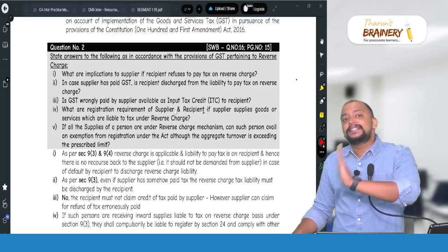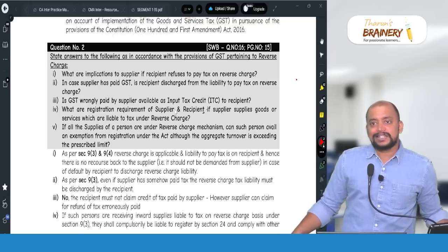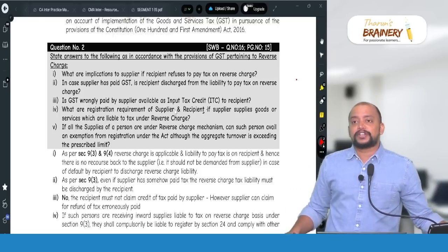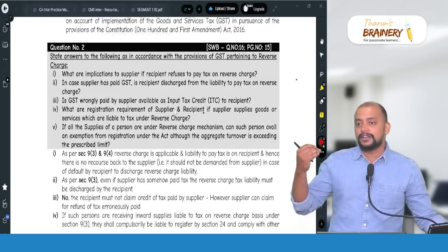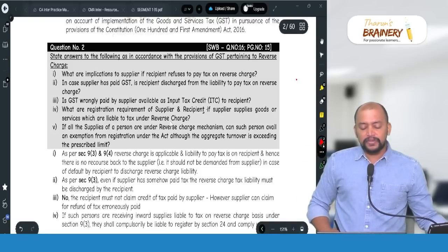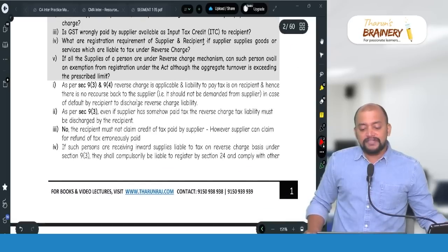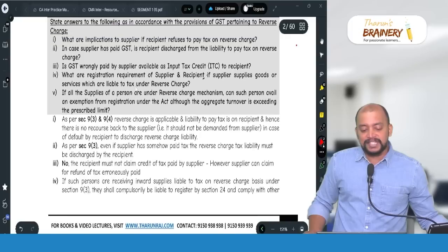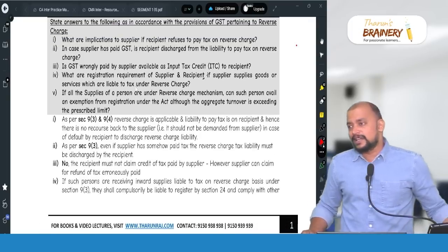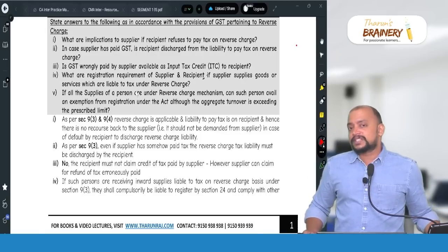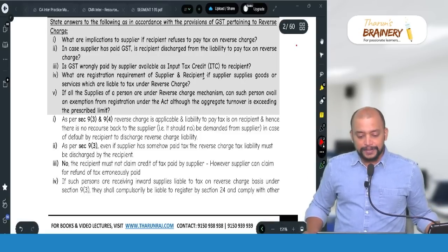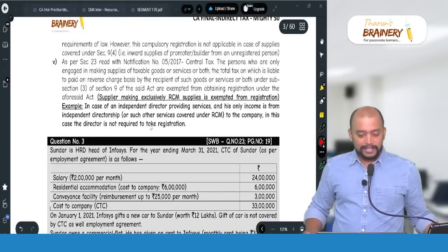However, a recipient who is liable to pay GST under RCM is compulsorily required to get registered irrespective of the threshold limit under section 24. So that is what we need to write. Then, fifth one: if all the supplies of a person are under reverse charge, can such person avail any exemption from registration? Yes. As per section 23, already we discussed, if their outward supplies are fully covered under RCM, they are exempted from registration.